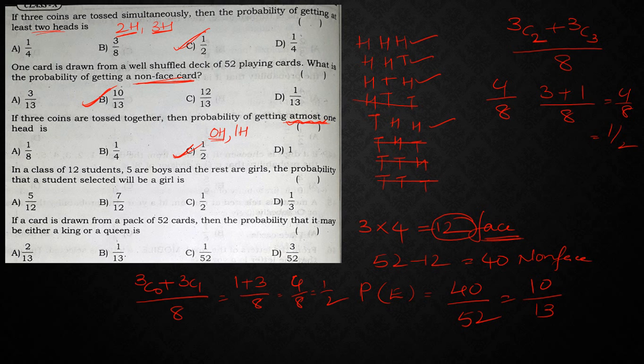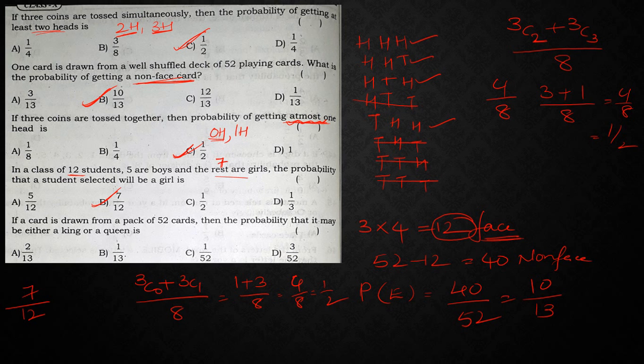In a class of 12 students, so totally how many students are there? 12 students. 5 are boys and the rest are girls. So how many girls are there? Then 7. What is the probability that the selected student will be a girl? It is nothing but 7 by 12.